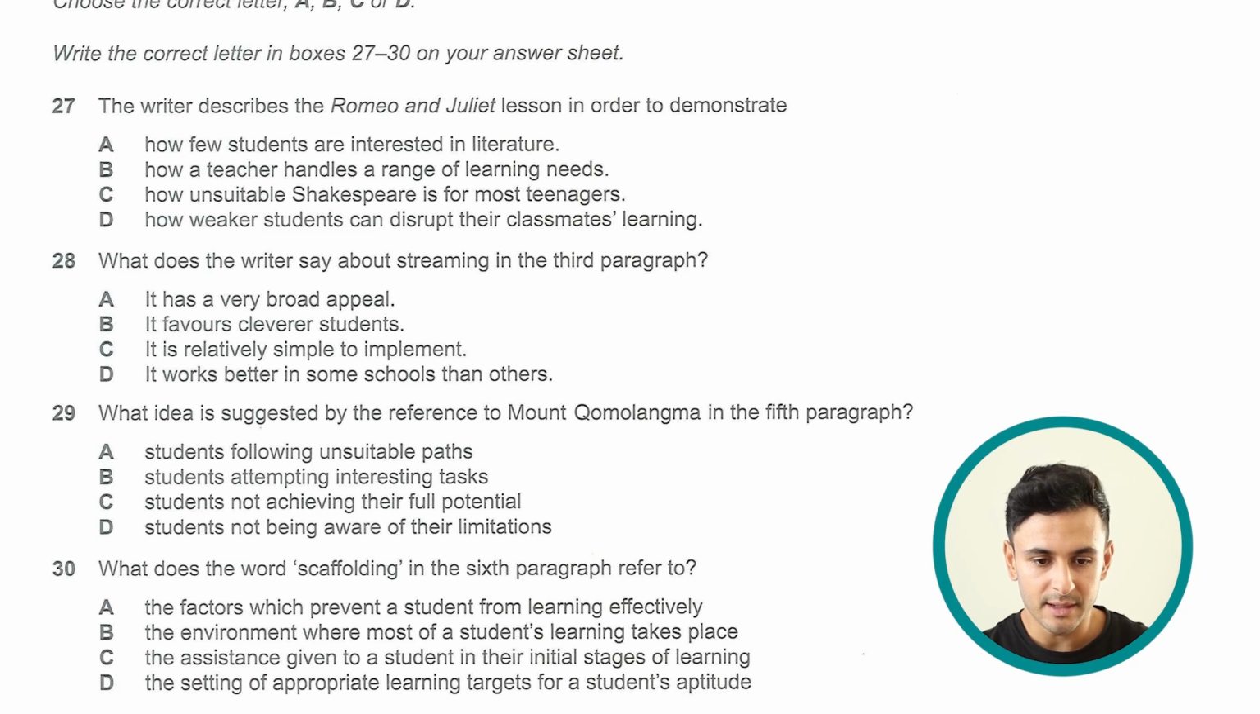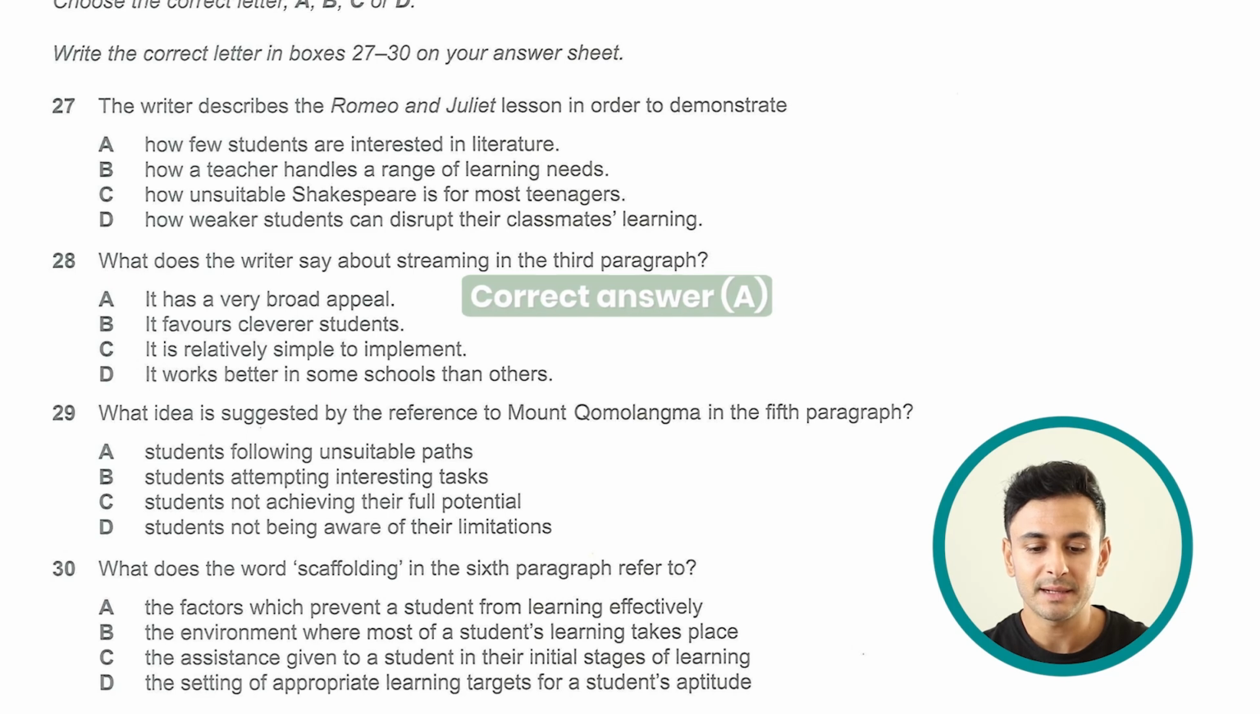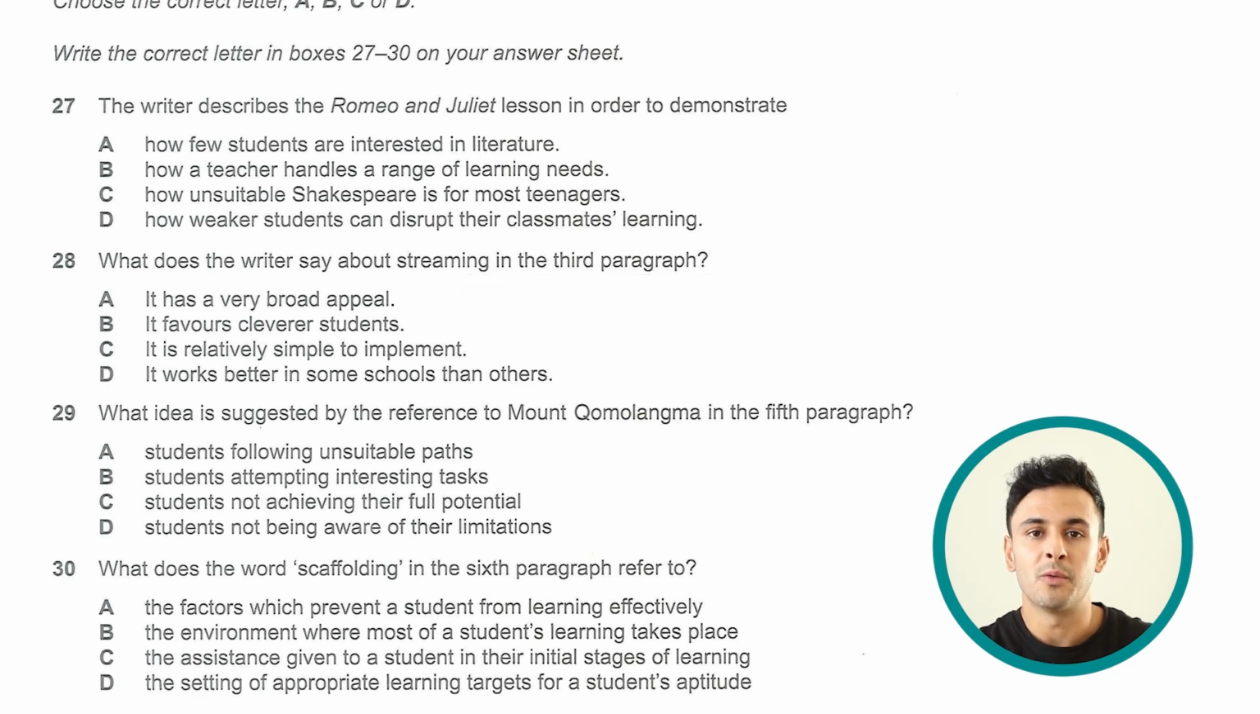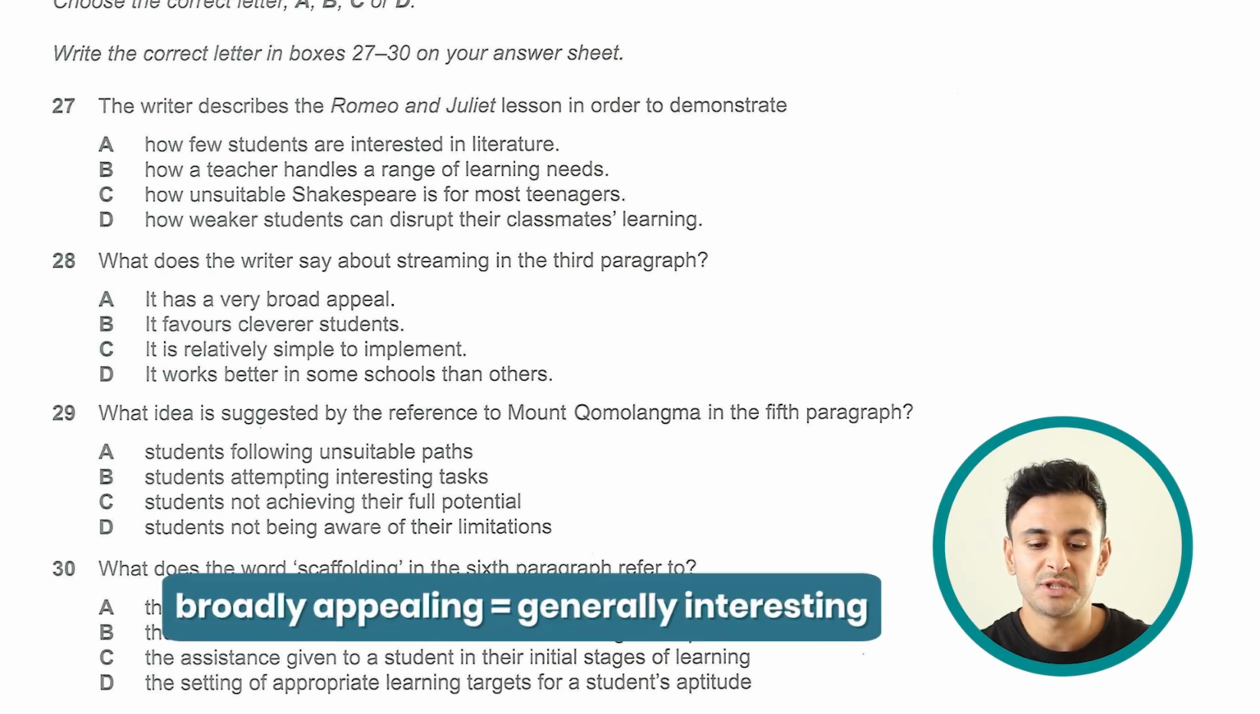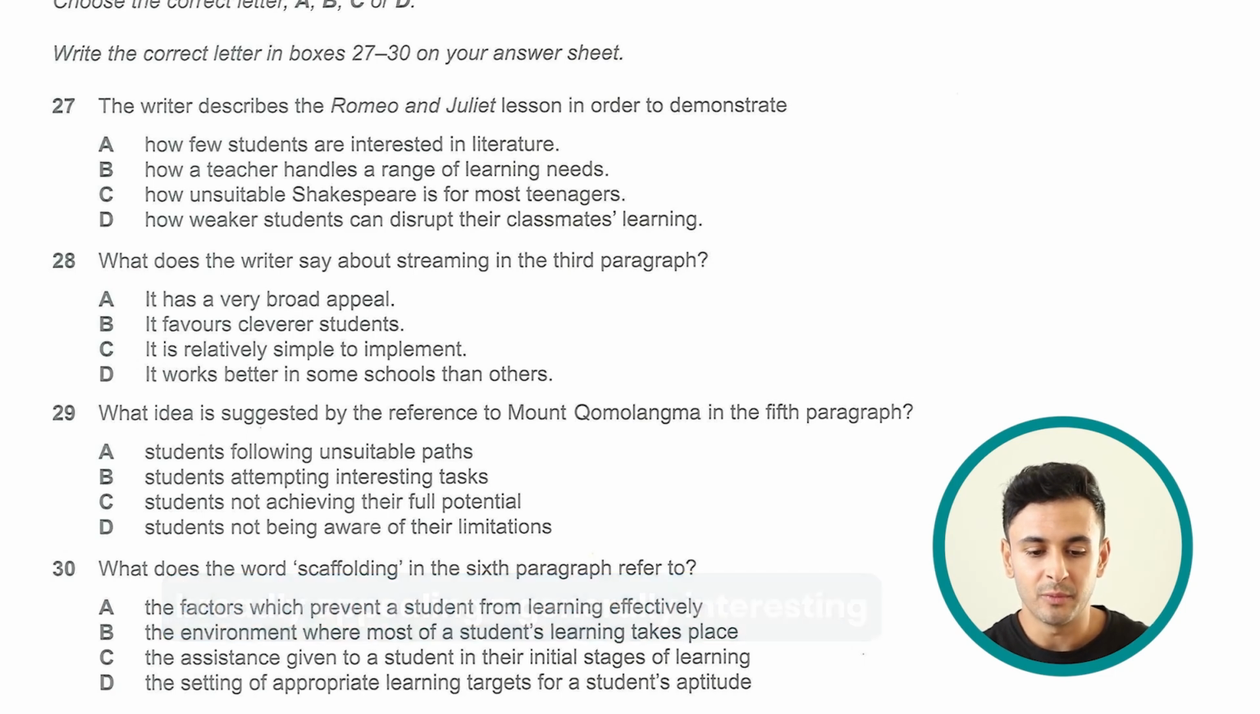I think the right answer here is A, which was in the very last sentence. The practice is intuitively appealing to almost every stakeholder. So broadly appealing means generally appealing, or appealing at a large scale, for pretty much everyone. So that's the right answer, which is A.